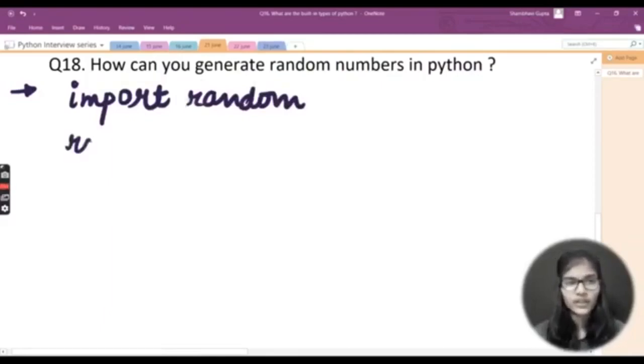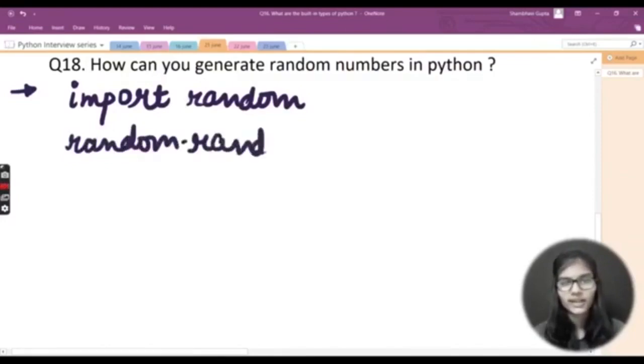Now after that you just need to write random.random. What does this random.random, which I have just written here, actually mean? Now we'll be understanding the meaning and the use of this random.random. Basically, it is a method for returning floating point numbers.